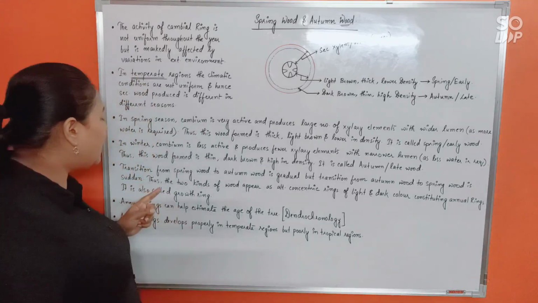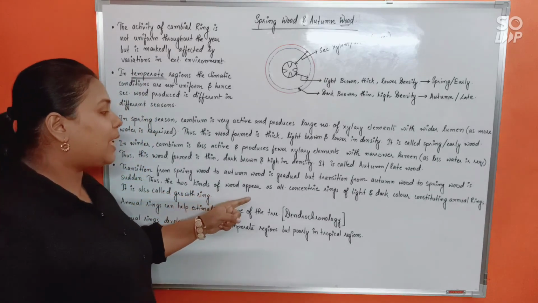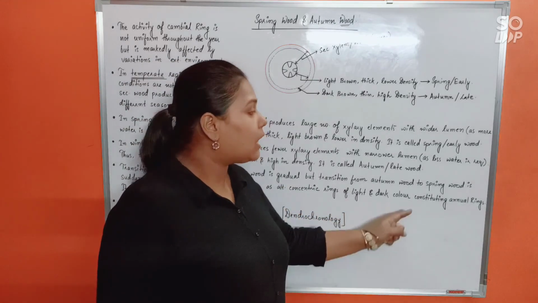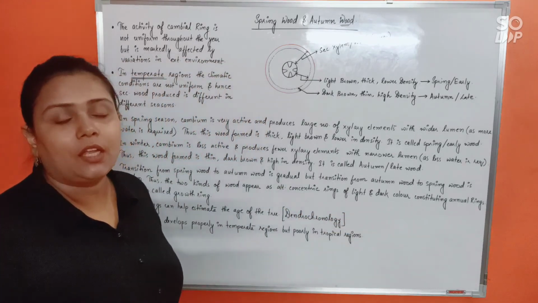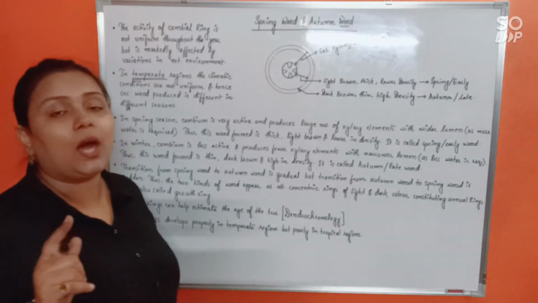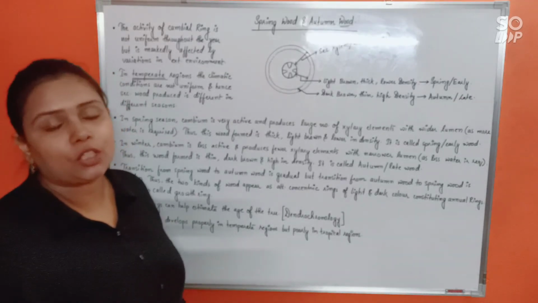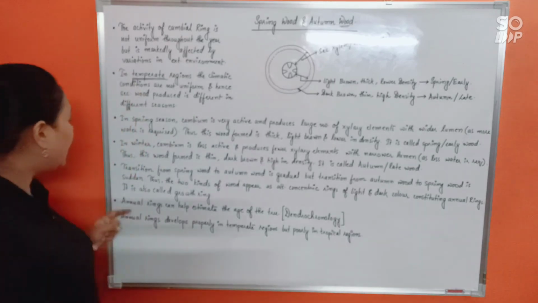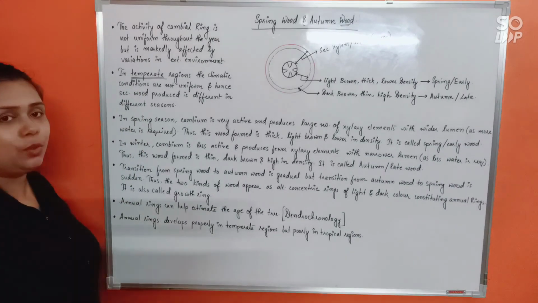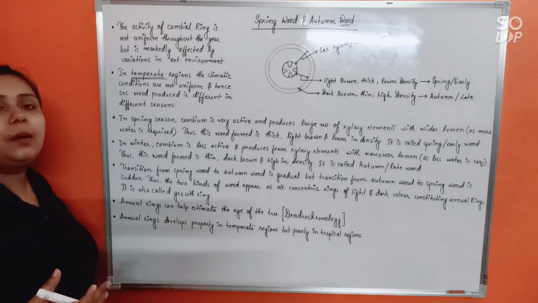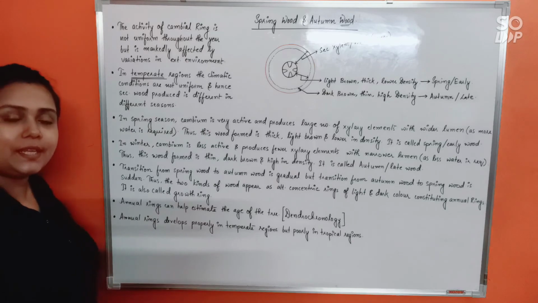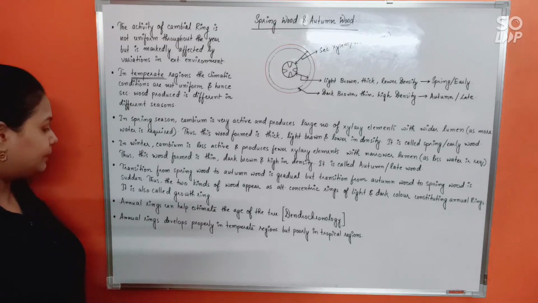Okay. So thus the two kinds of wood appear as alternate concentric rings of light and dark colors, constituting the annual rings. So one light color or spring wood and one autumn wood together makes up one annual ring. It is also called growth ring, as I have told you, as the plant will keep growing, the number of annual rings will also keep increasing. Hence, we can call it growth ring as well.